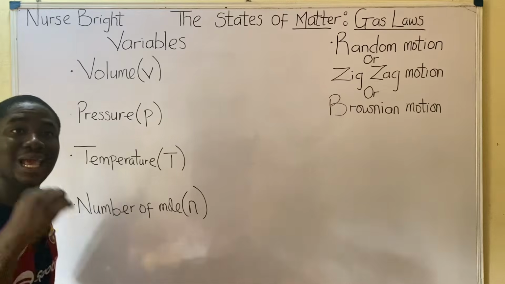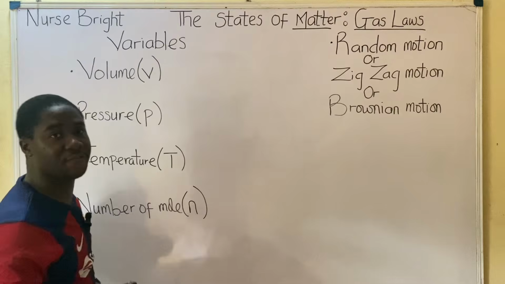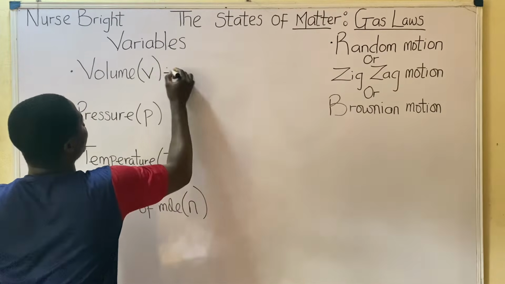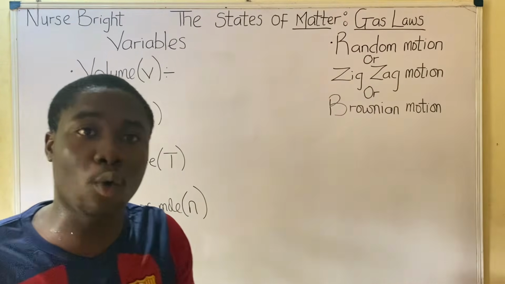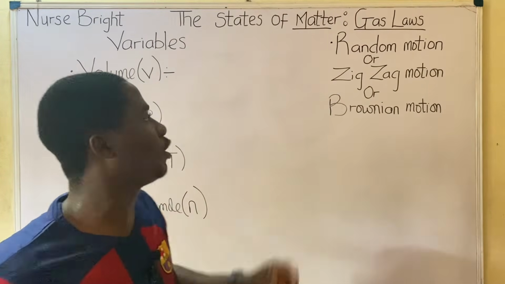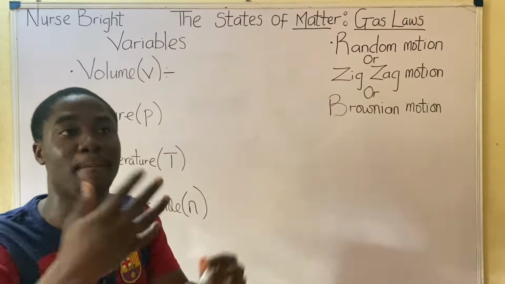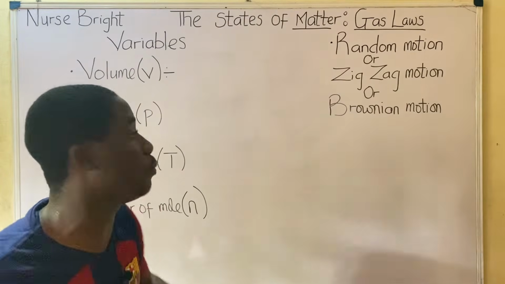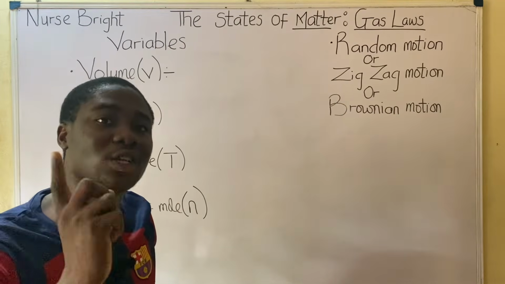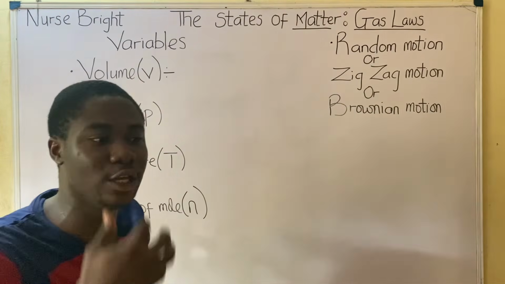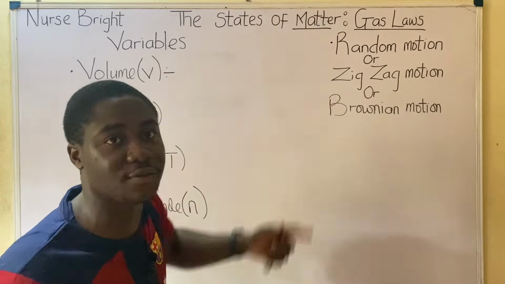So moving further, let's talk about each of these variables. Let's talk about the first variable, which is volume. On volume, we have to understand that the space occupied by a body, but since we are talking about chemistry, I'll use the word substance. The space occupied by a body or a substance is called the volume of that particular substance. I believe you are following me. But most importantly, you have to understand the units in which volume can be expressed, because it will help us in the course of this video lesson.